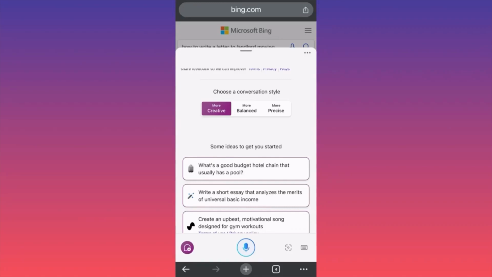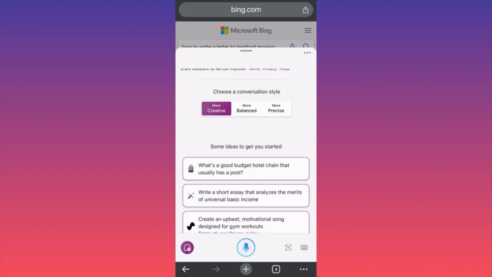Hi guys, in today's video I'm going to show you how to use Copilot AI from Microsoft. In this particular example, we're going to use the settings on creative mode, which will help us to start a business.